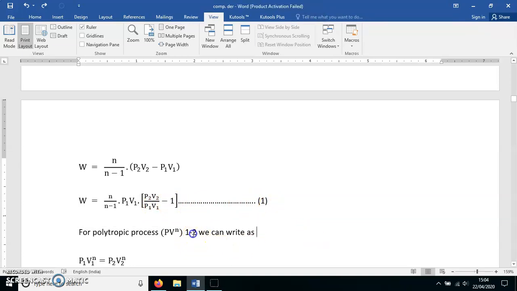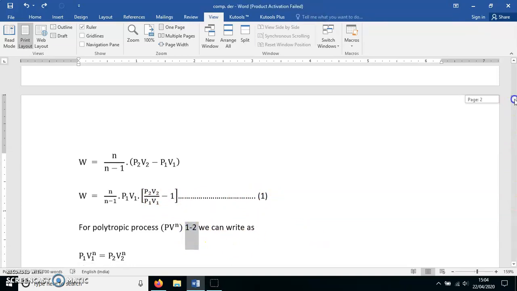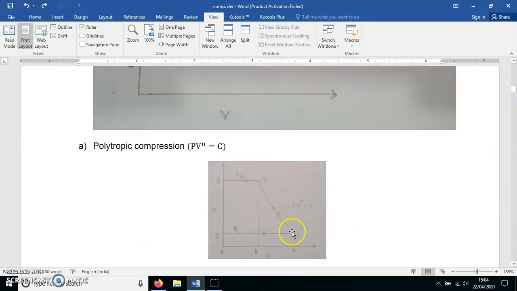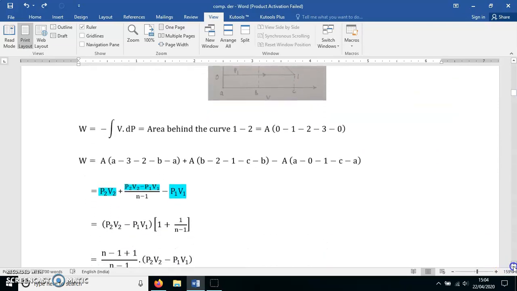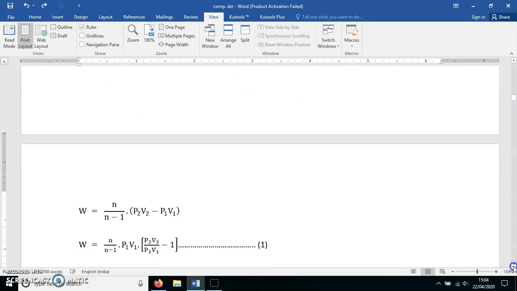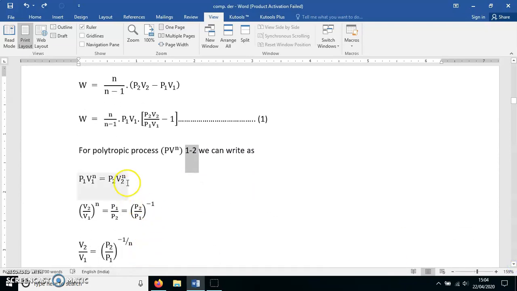Now you know process 1 to 2 in the diagram is a polytropic process. PV raised to N is equal to constant. So apply this law for 1 to 2. What you will get? P1 V1 raised to N equals P2 V2 raised to N.